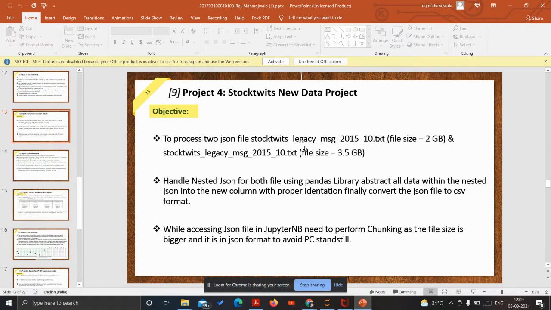So finally, in file one, which is the 2 GB file, the data was read, but there were many complex nested JSONs, and the JSON format was now converted into string format, because the first file was converted into CSV manner in a data frame. So we have to convert that particular string into a dictionary in JSON format, so that we can finally normalize the nested JSON, adding the different columns at the end, and then perform many pandas operations to deal with the proper data pre-processing steps.